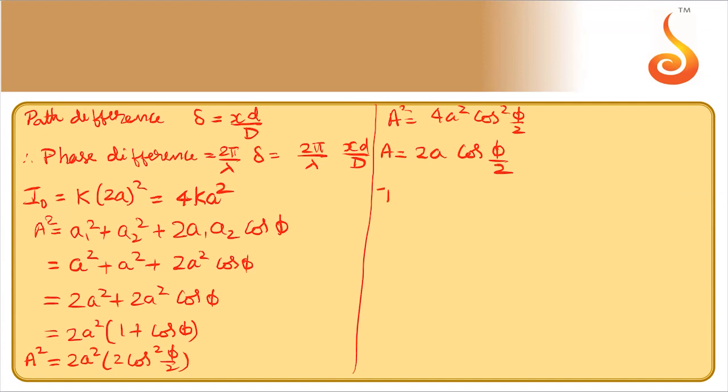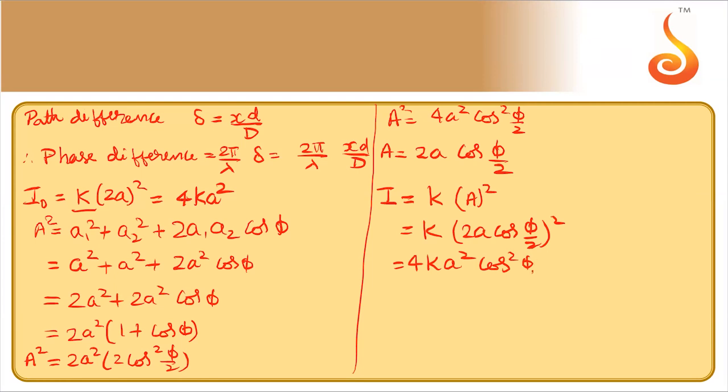So the resultant intensity I should be equal to k into capital A square. That should be the same constant. Same constant that we used here. Substitute for A, 2A cos phi by 2 whole square. That is 4k A square into cos square phi by 2. 4k A square is what? I naught. Let us call this equation 1. So the resultant intensity is I naught cos square phi by 2.